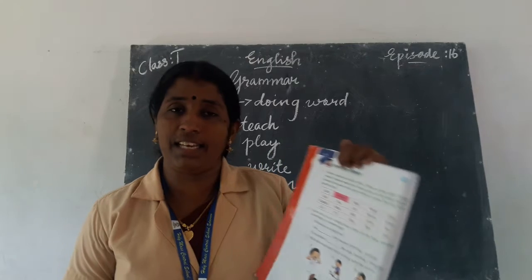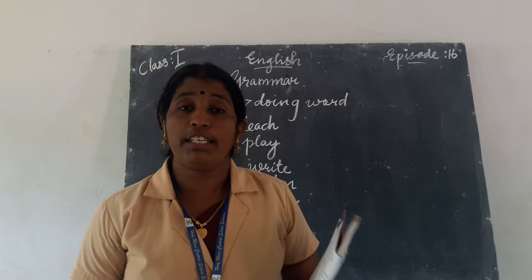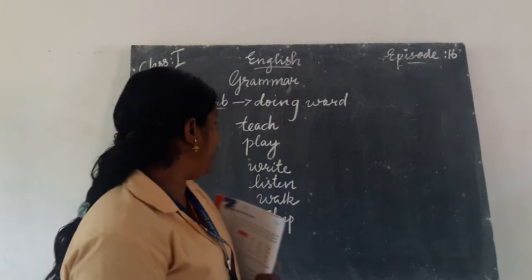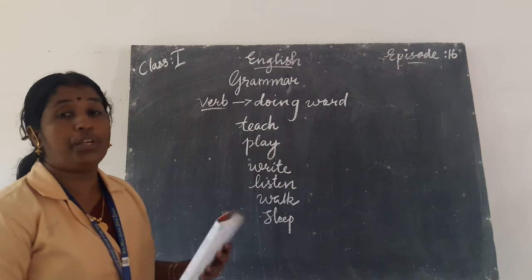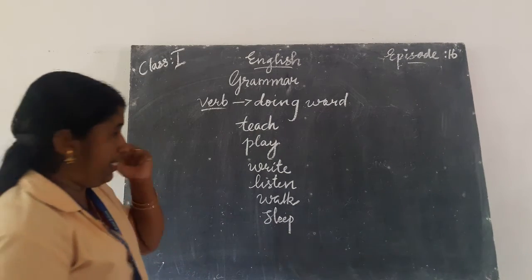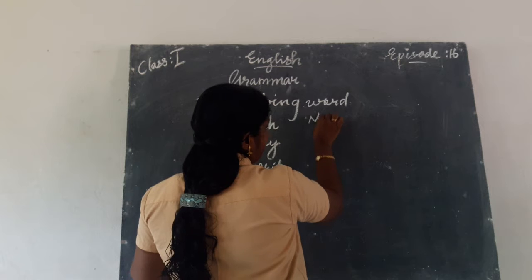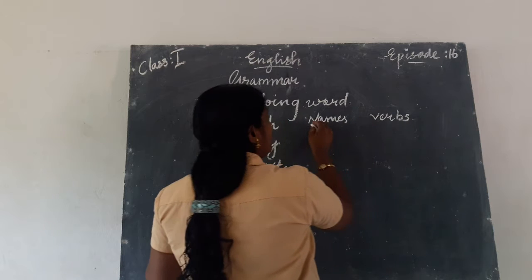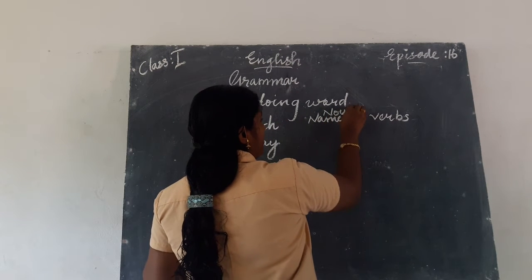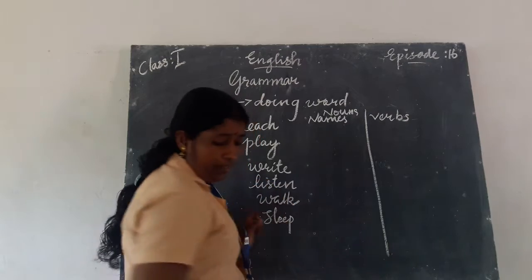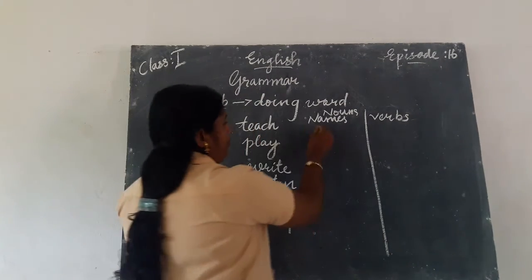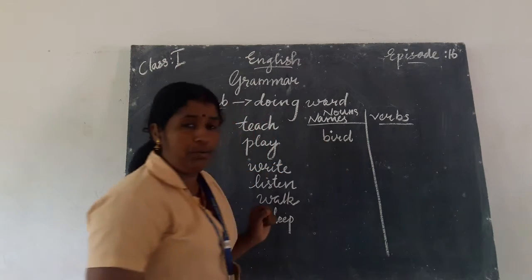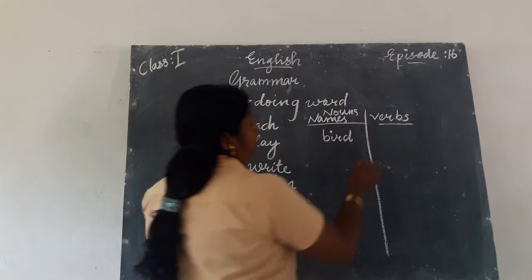Next one, nest, N-E-S-T. What type of word is it? It is a naming word. Let us write the naming words and doing words in different columns. Names are called nouns, N-O-U-N-S, and then verbs. Bird is a noun. Then drive is a verb.